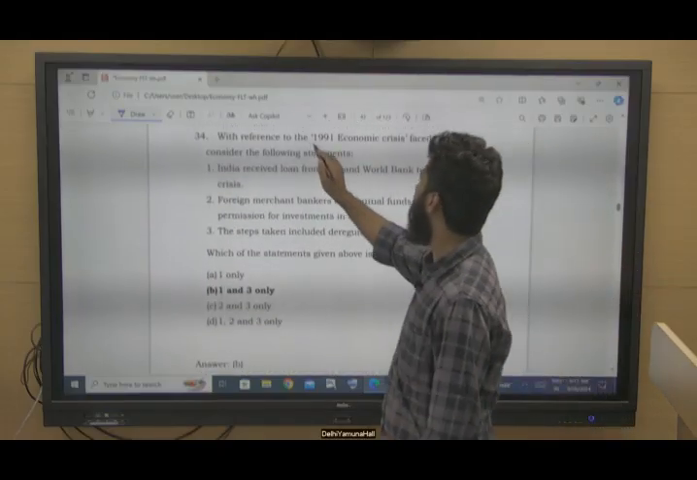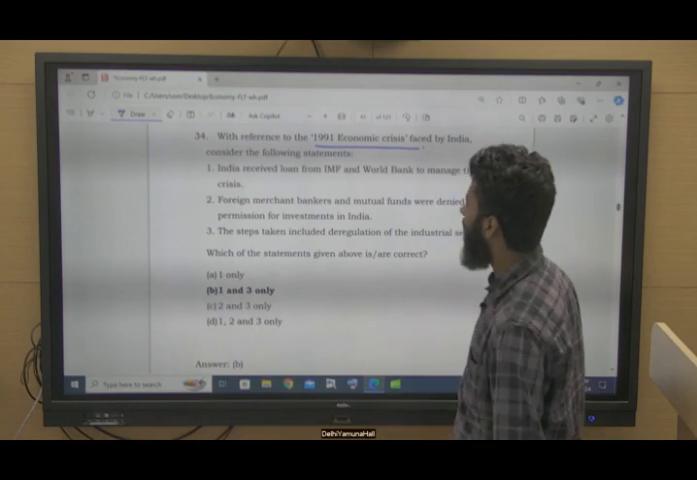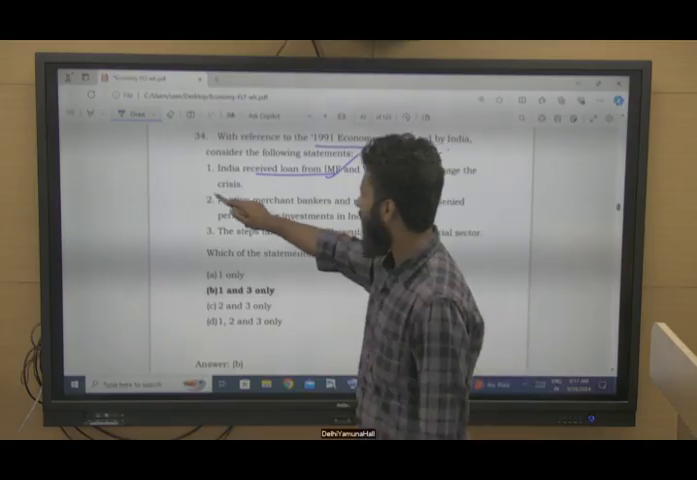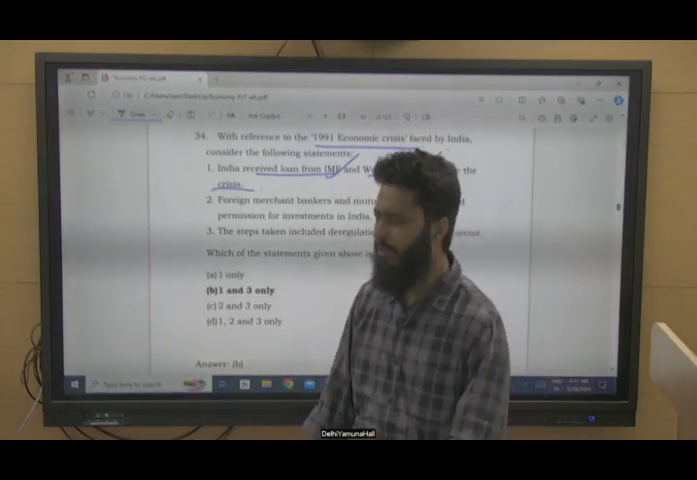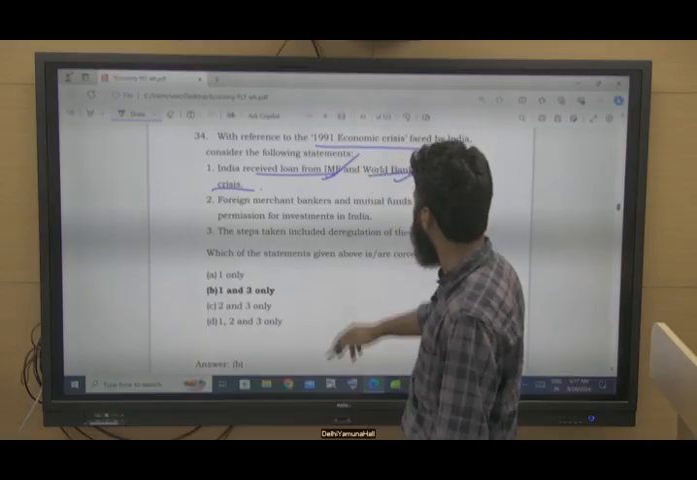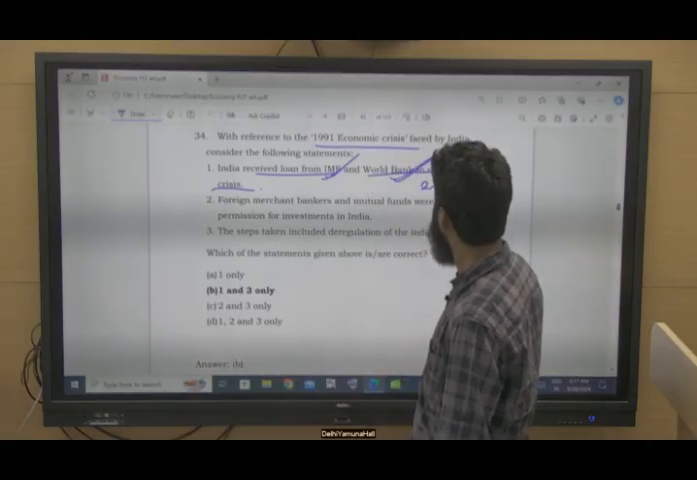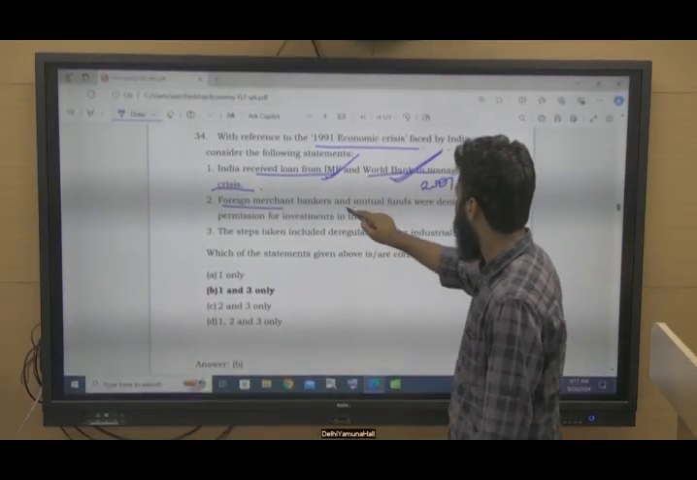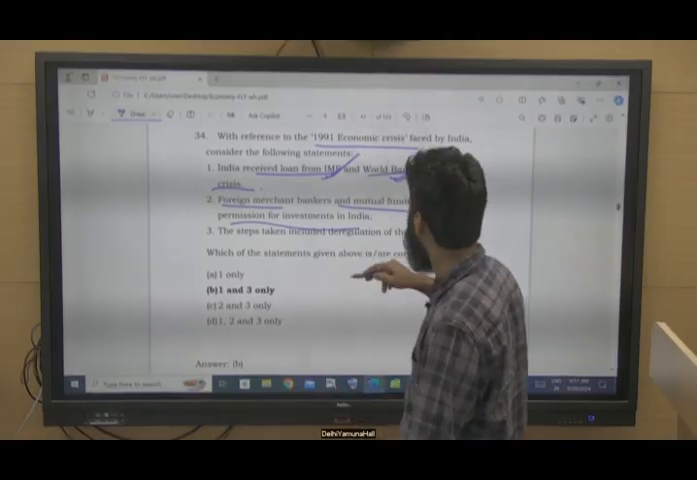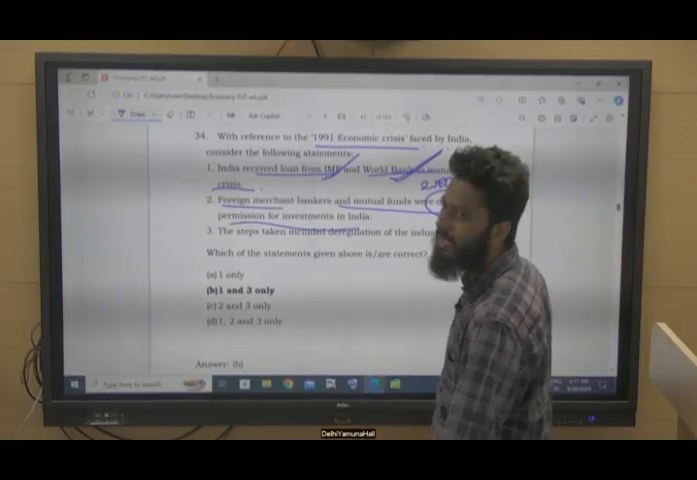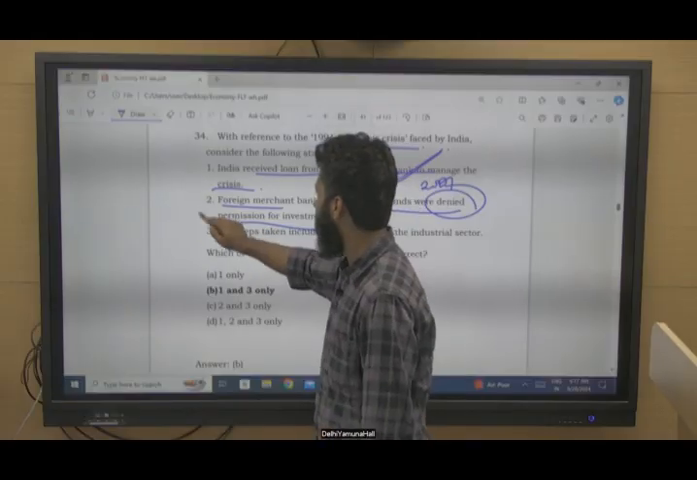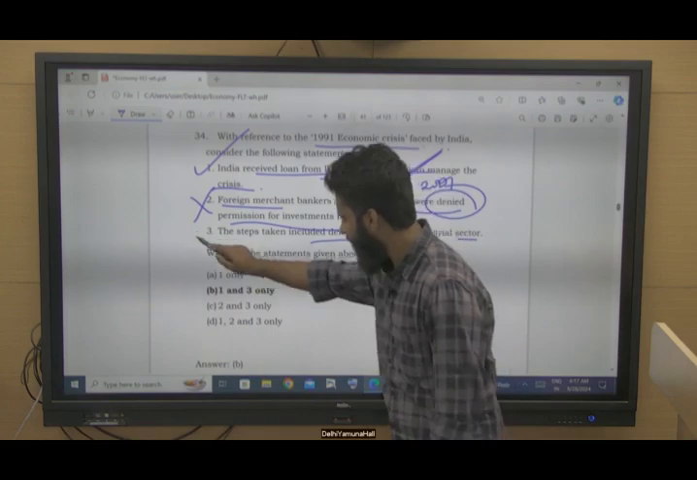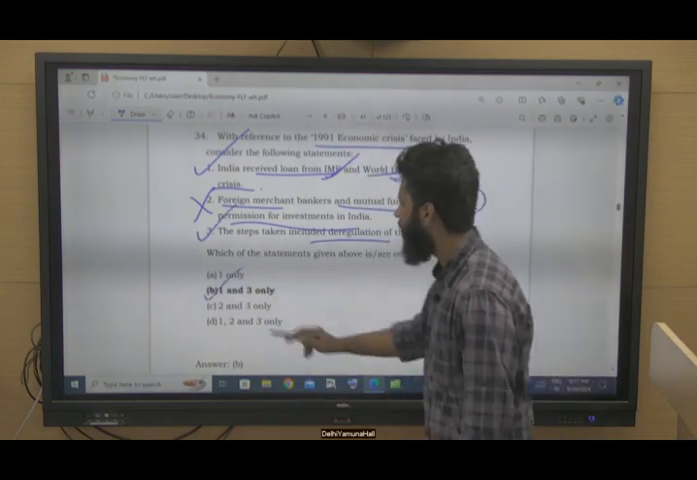With reference to the 1991 economic crisis faced by India, consider the following statements. India received a loan from the IMF, yes, and the World Bank, yes, to manage the crisis, and we have repaid the loan successfully. By 97, we repaid the loan of the IMF. By 2001, we repaid the loan of the World Bank also. Foreign merchant banks and mutual funds were denied permission for investment in India. No, basically they were allowed, right? So this is not correct. This is correct. The steps taken included deregulation of the industrial sector. Yes, this is also correct. So 1 and 3 are correct. Option B.